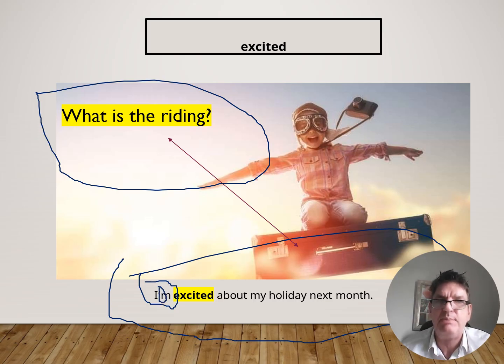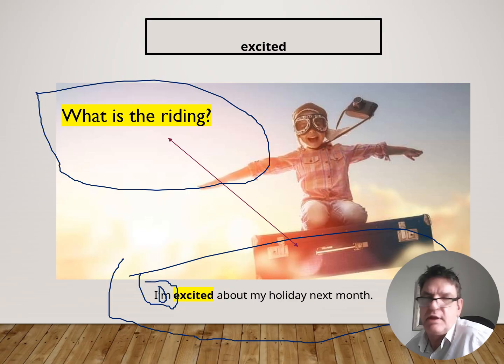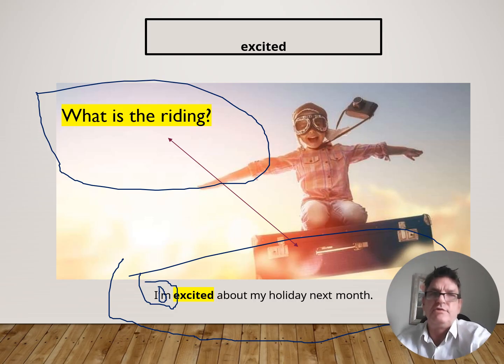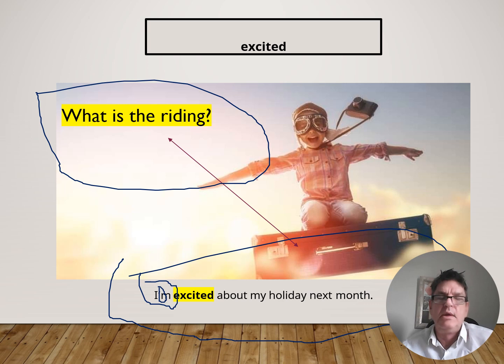We have an apostrophe. Sorry, it's a bit small, but we have an apostrophe. That apostrophe tells us it's a short form word. In grammar, the short form word is called a contraction.